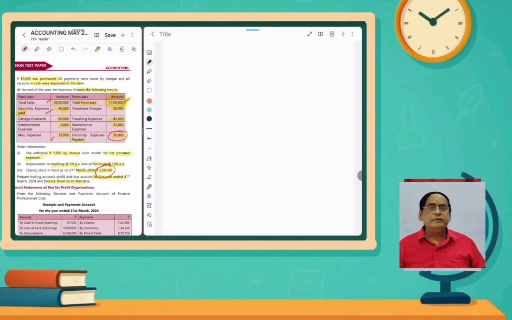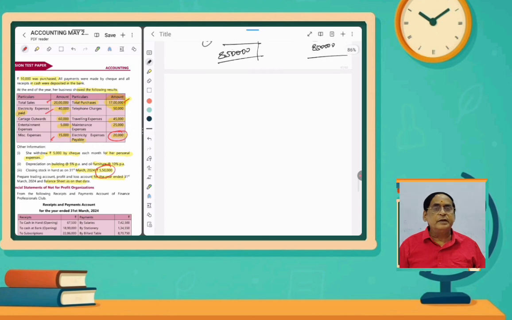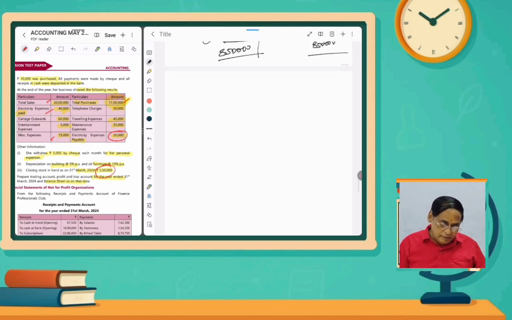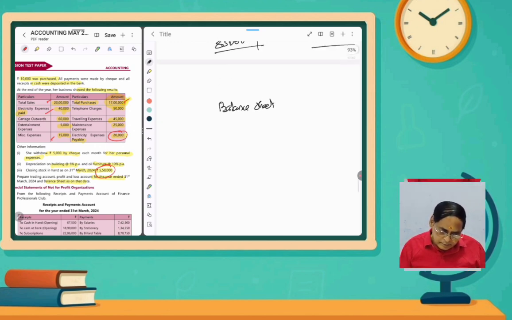Before preparing the balance sheet, we have to prepare one bank account, because the bank closing balance is not given. Anyhow, we will prepare. We have to just adjust whatever expenditure was made and what receipts we have. So we have to calculate like that. And then the balance sheet. We will prepare the balance sheet first. Balance sheet as on 31/3/2024.